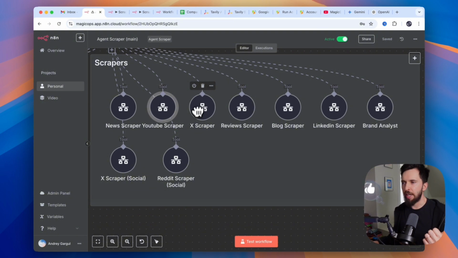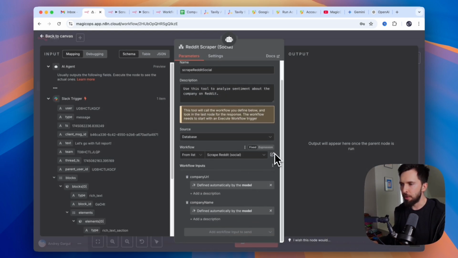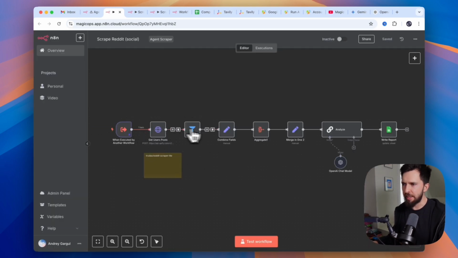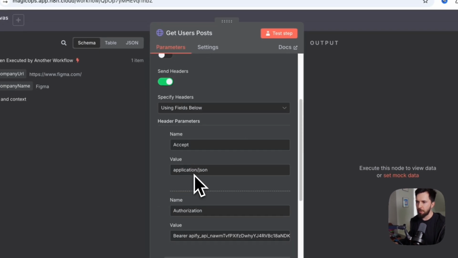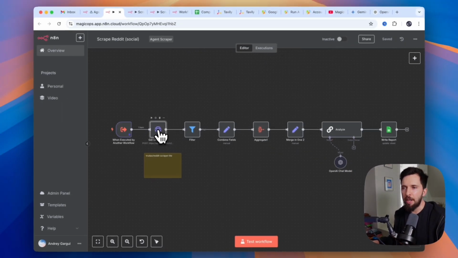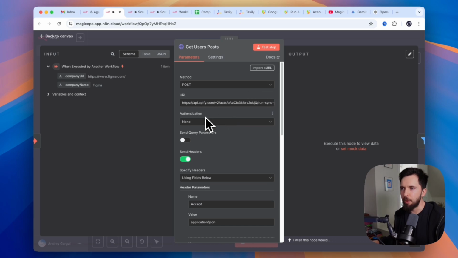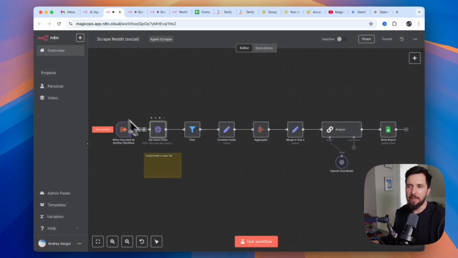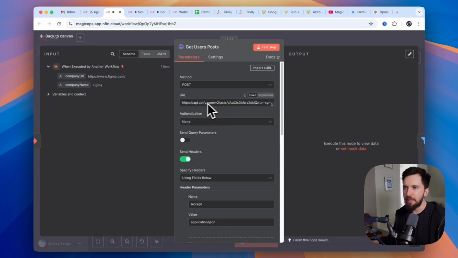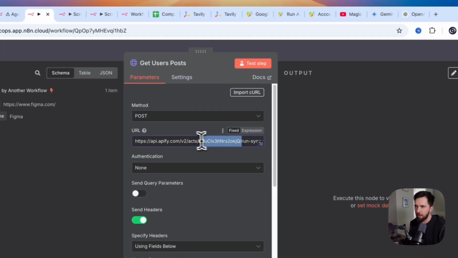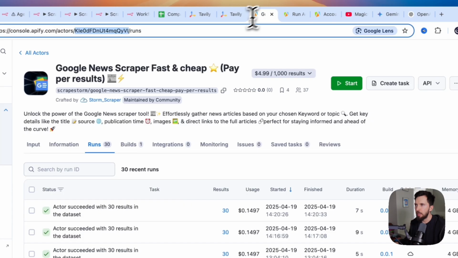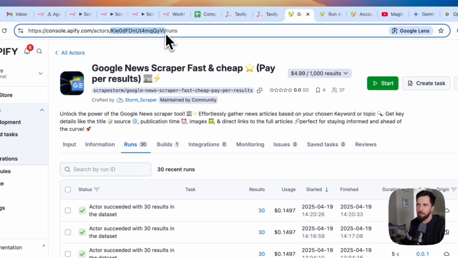So the X scraper, LinkedIn scraper, the X scraper for social, and Reddit scraper, they all use API. And if you want, you can click on it and basically see that they are all exactly the same. They just request different API URLs. And the good thing about using API for everything is that updating this becomes very easy. You can copy and paste it from one workflow to another, and the only thing that you will need to update is the ID of the actor, as if you remember, that's a thing that you have here.